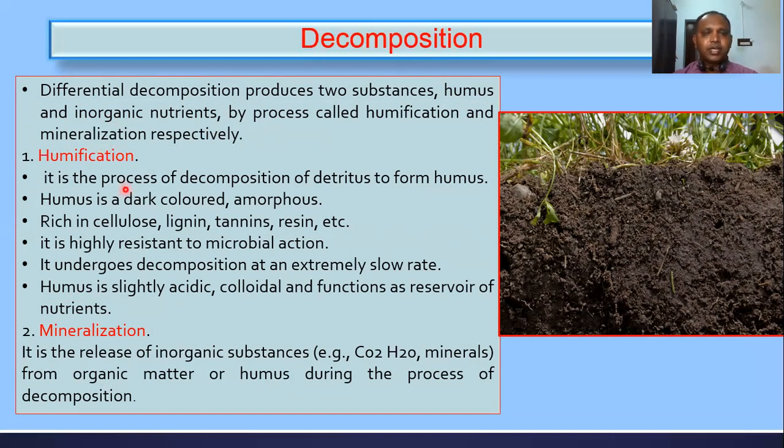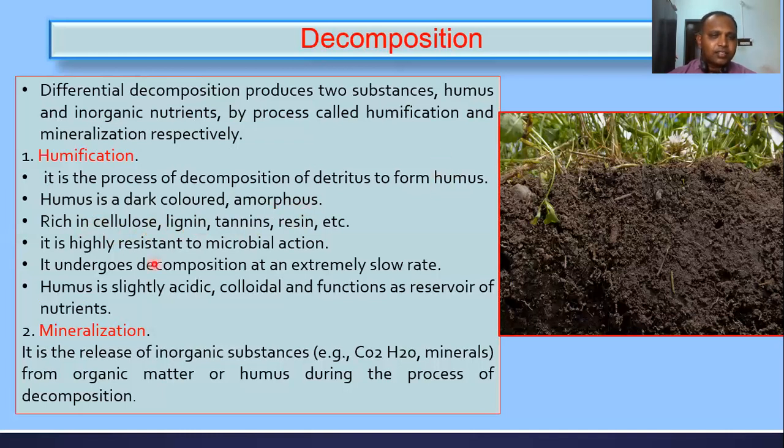First we will see what exactly humification is. Here the detritus is there. Detritus contains mainly complex organic or maybe simple organic compounds. By the humification process, these complex or simple organic matter are converted to form humus. And what is that humus? How does it look? Humus is a dark colored, amorphous substance. There is no specific morphology, right? And it is rich in cellulose, lignin, tannin, and resins. These are the main organic compounds found in humus.